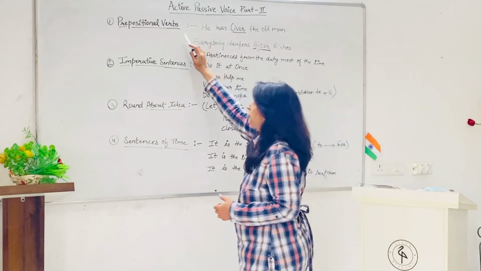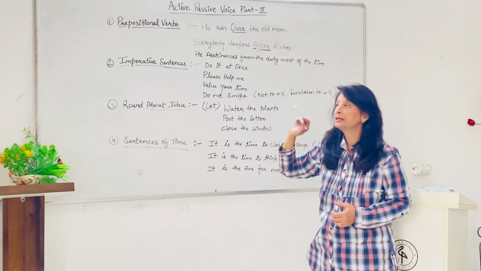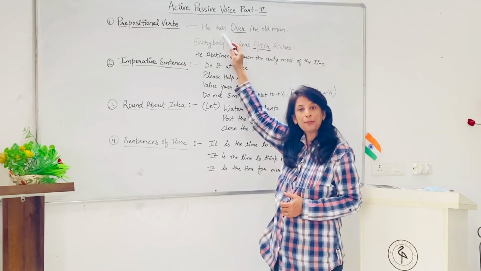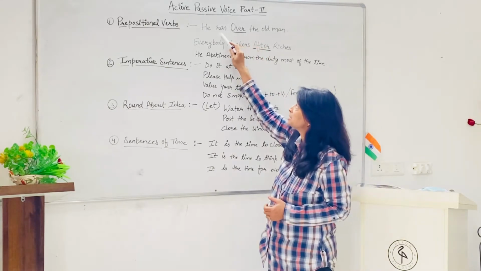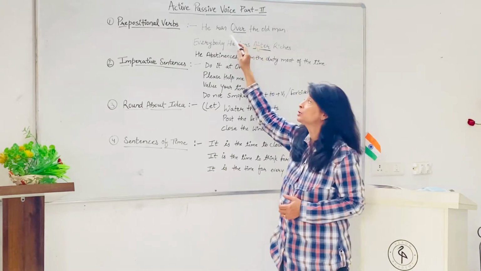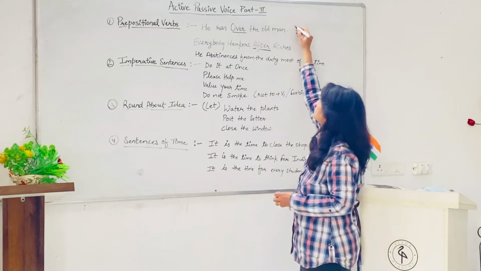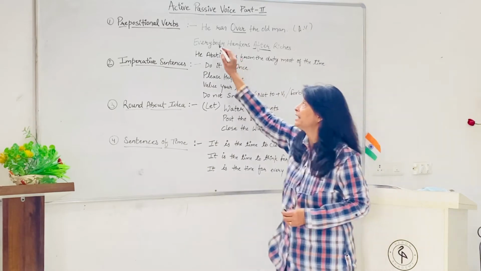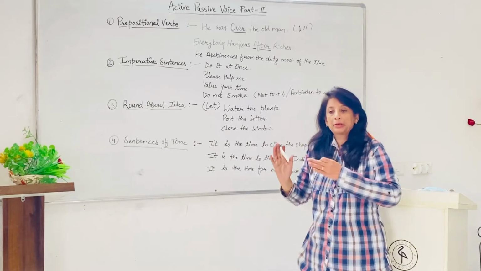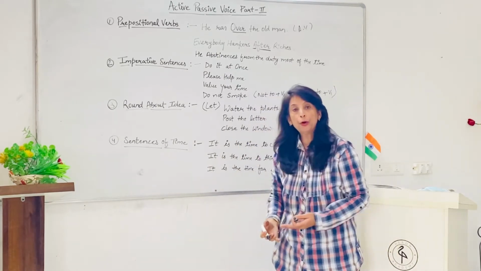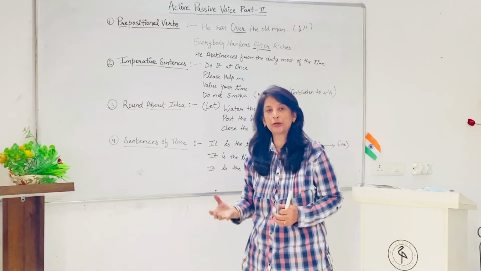So number first sentence जो आपके सामने लिखा है, he ran over the old man. So he ran is past and over is your verb. So जब हम verb के साथ preposition को use करते हैं, so it becomes prepositional verb. Now this is an active sentence. He ran over the old man. So he ran over the old man doesn't mean कि वो किसी बूढ़े व्यक्ति के ऊपर दौड़ गया. No, he ran over means उसकी जो गाड़ी है वो किसी बूढ़े व्यक्ति के ऊपर चढ़ गई.